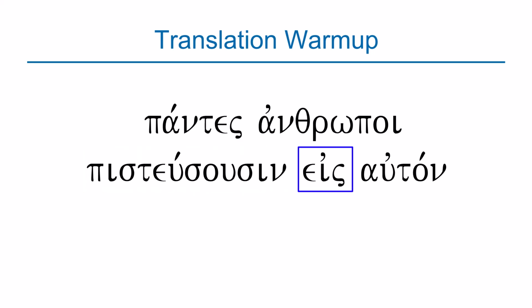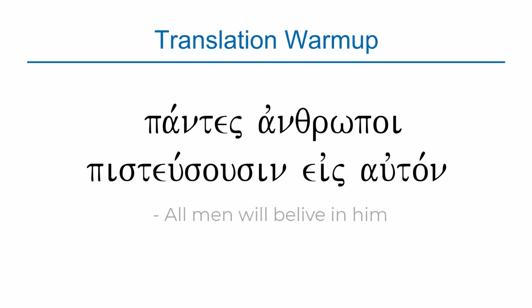Eis means into. And then we have the personal pronoun, auton. Auton means him. So we have pantes, all, anthropoi, men, pistuosin, they will believe, eis, in, auton, him. So the translation is, all men will believe in him. And this is how you translate the future tense, by knowing the paradigm.